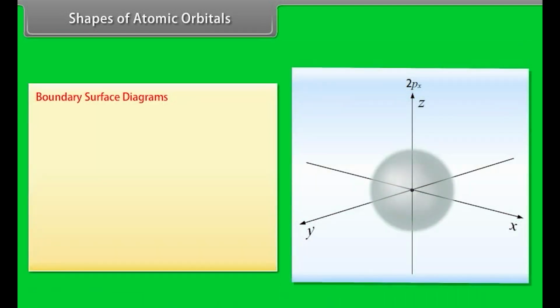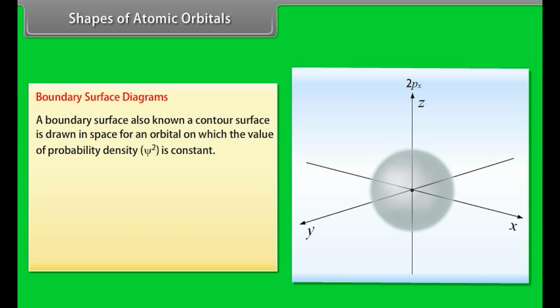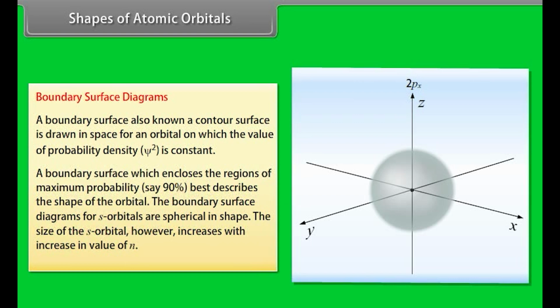Boundary surface diagrams. A boundary surface, also known as a contour surface, is drawn in space for an orbital on which the value of probability density psi square is constant. A boundary surface which encloses the regions of maximum probability, say 90%, best describes the shape of the orbital. The boundary surface diagrams for s orbitals are spherical in shape. The size of the s orbital, however, increases with an increase in the value of n.